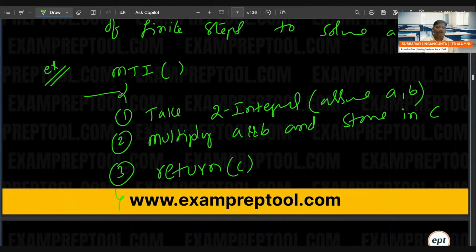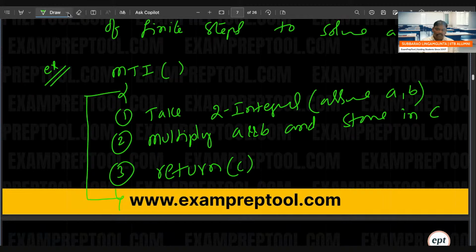End of the multiplication of two integers. So this is one algorithm.